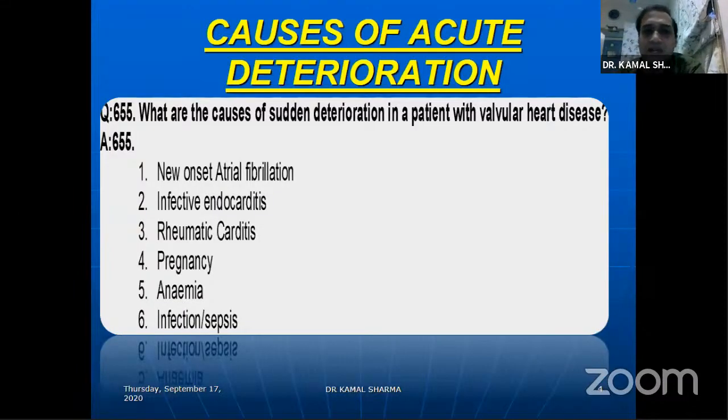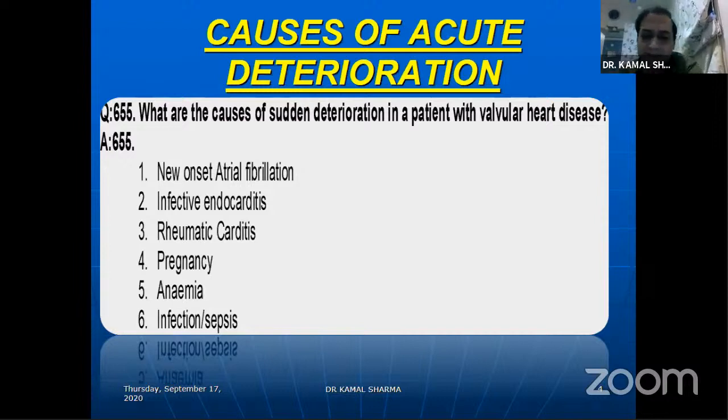Now, you would often be asked what causes acute deterioration in a patient of valvular heart disease. Sometimes a previously stable patient can deteriorate suddenly and come to you, and this may be triggered by new arrhythmias, often in mitral stenosis or mitral valve disease, such as the development of atrial fibrillation. Even in aortic stenosis, where the atrial kick forms a very important part of ejection, pumping the blood into the LV first, the failing of the LA itself may be responsible for worsening of symptoms.